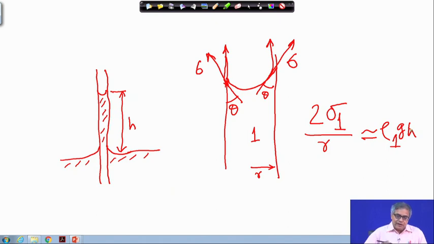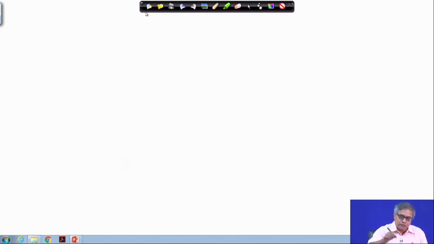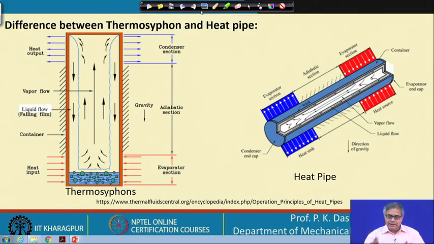With this, I will go back to the next slide, where we can see how the capillary structure helps in the return of the fluid, and how a basic, conventional heat pipe works.